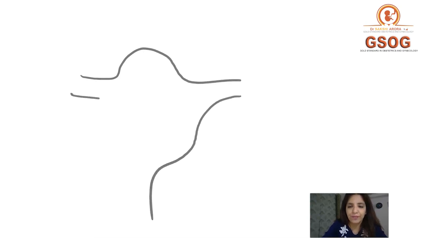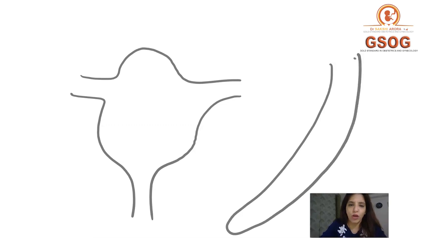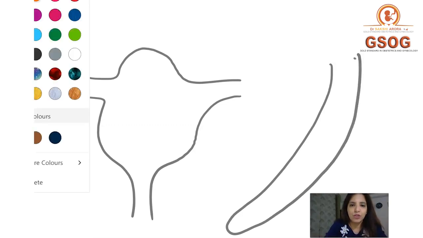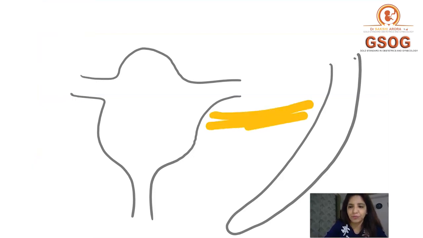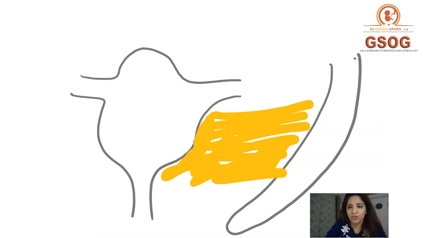First understand here, this over here is your uterus, and this over here is the pelvic wall. Now, this ligament extending like this from the sides of the uterus to the pelvic wall is the cardinal ligament.